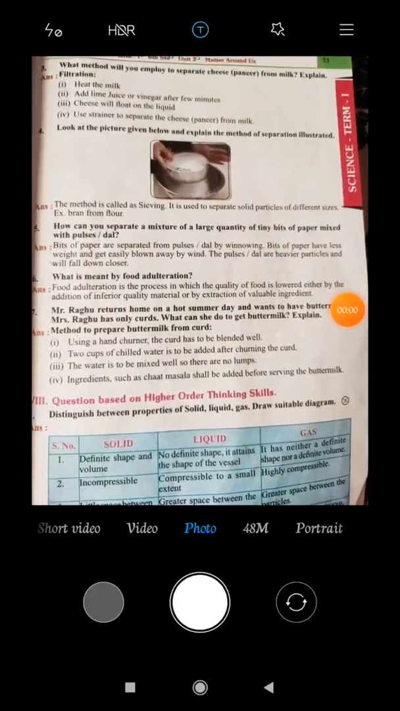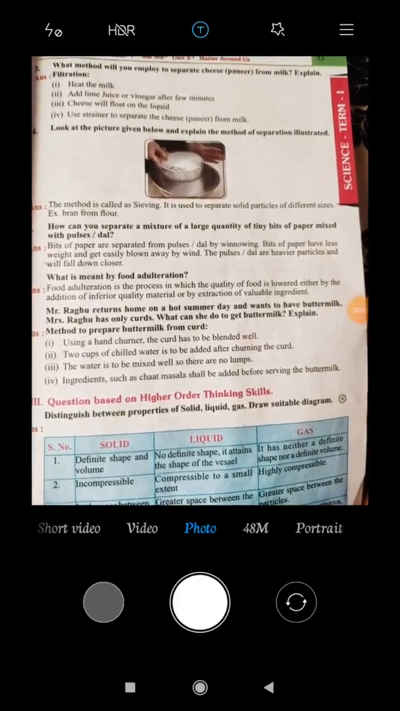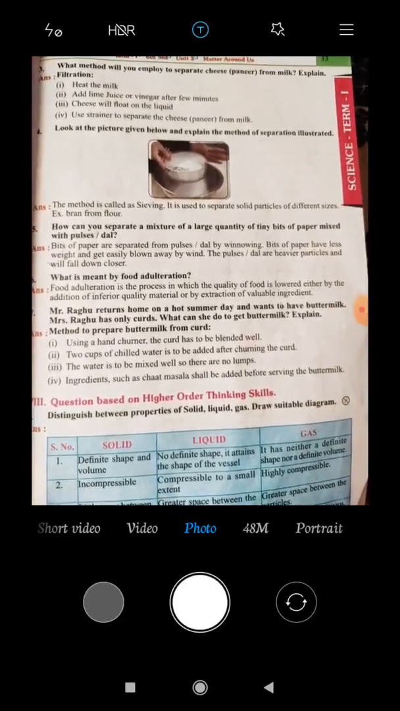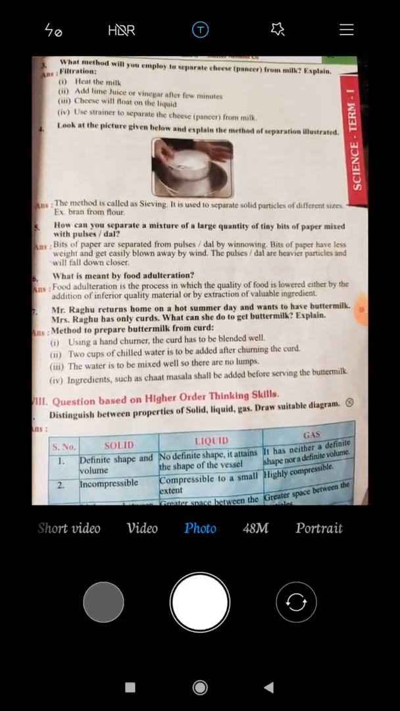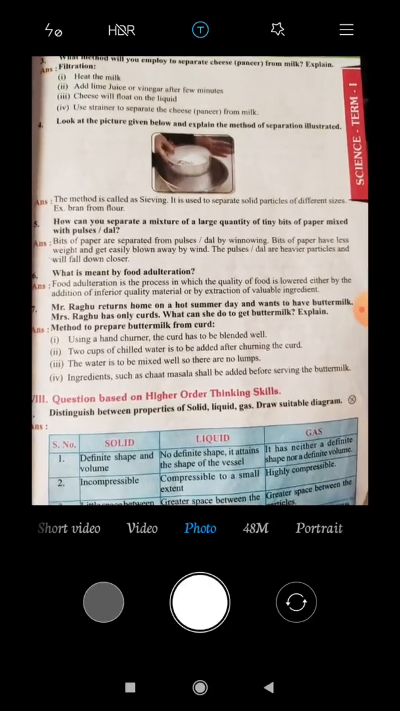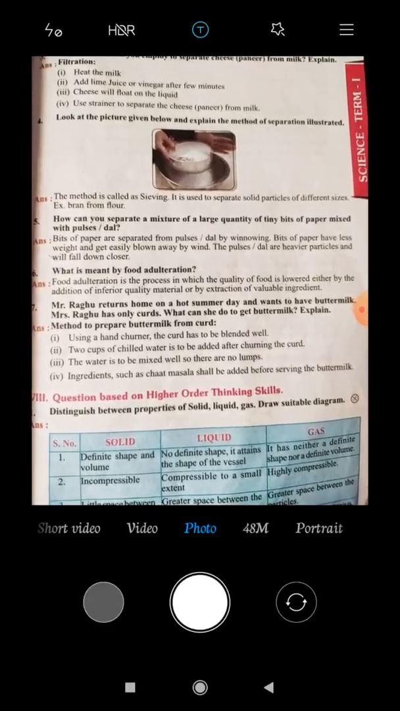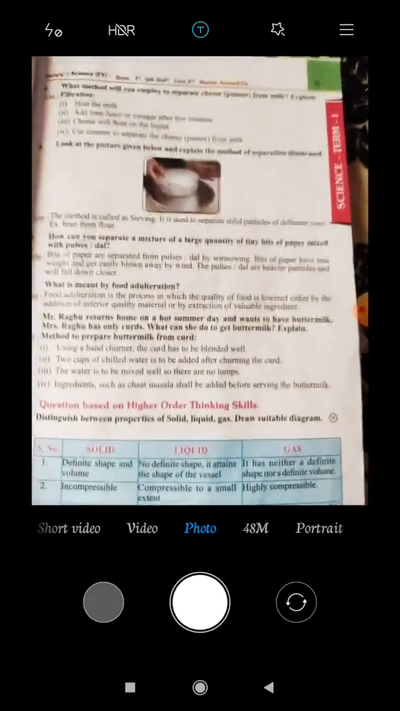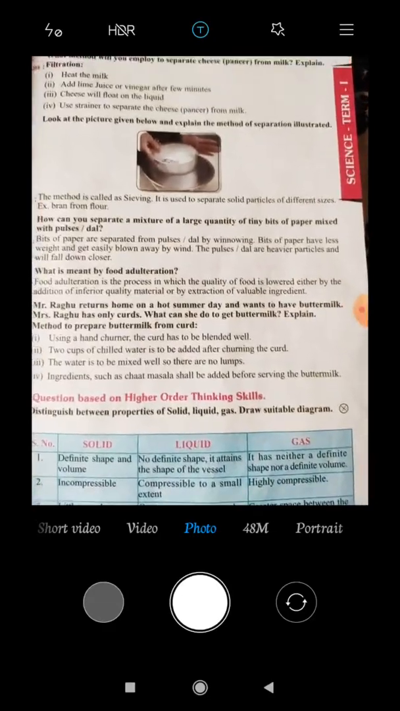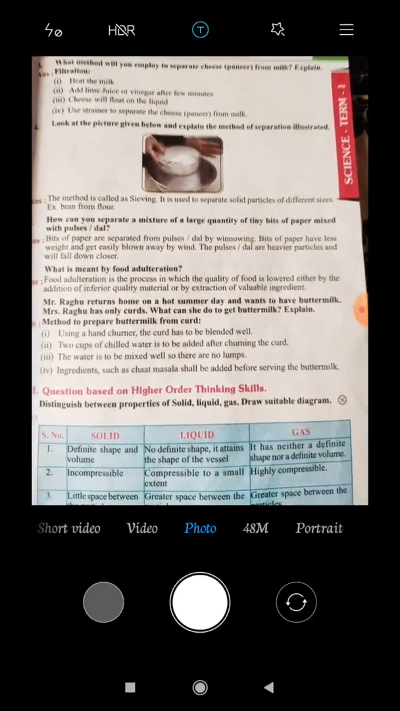Next, fifth one. The question, how can you separate a mixture of a large quantity of tiny bits of paper mixed with the pulses, dal? The answer is, the bits of paper are separated from pulses dal by winnowing. Bits of paper have less weight and get easily blown away by wind. The pulses dal are heavier particles and will fall down closer.